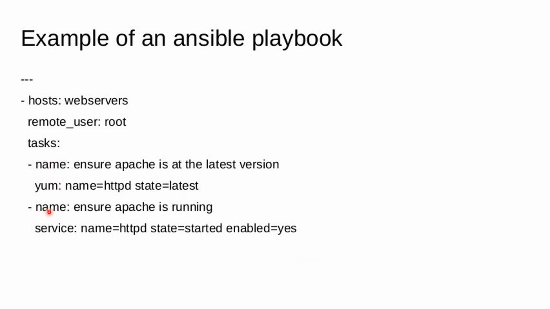The second task is hyphen name: ensure Apache is running. It means we are going to start this service. Once the latest version is installed, we start this service, right? So this is the script to start the service: service, name equal to httpd, state equal to started, enabled equal to yes. The service will be enabled, right? Yeah, this is a sample playbook example.